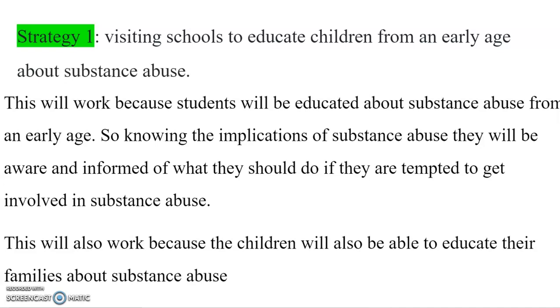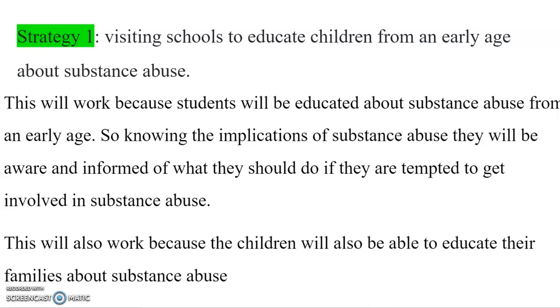Strategy 1, visiting schools to educate children from an early age about substance abuse. Now, my justification for this is: this will work because students will be educated about substance abuse from an early age. So knowing the implications of substance abuse, they will be aware and informed of what they should do if they are tempted to get involved in substance abuse.